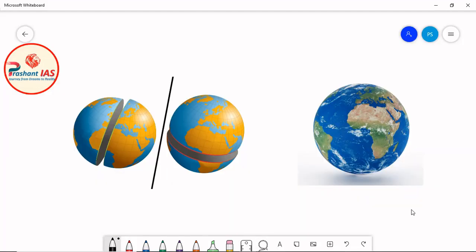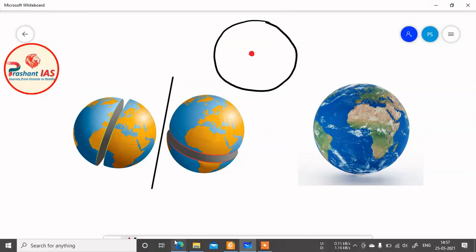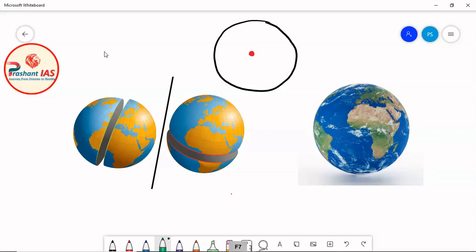Now friends, to answer this question, I want to ask one more question to you. So let's suppose if this is a circle, okay, and let's suppose this red dot is the center of the circle, okay. So just now I have told you the definition of diameter, okay. So diameter is a straight line that goes from one side to other side of a circle passing through the center, okay.